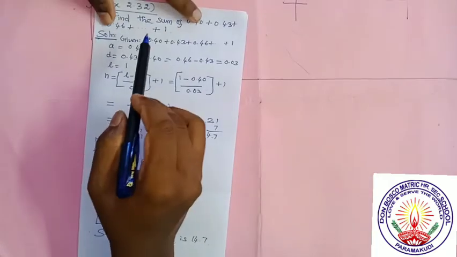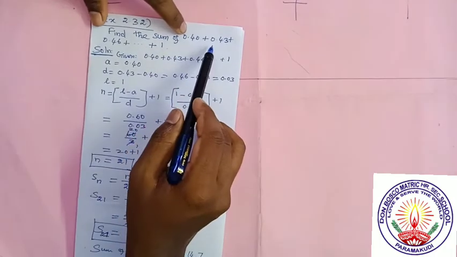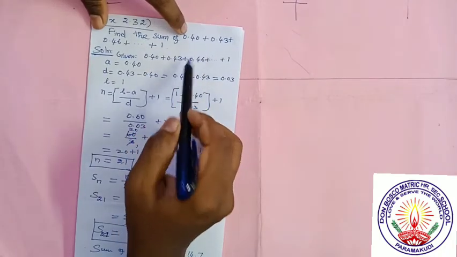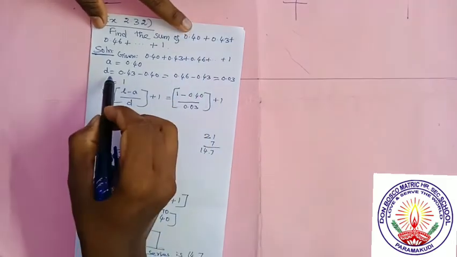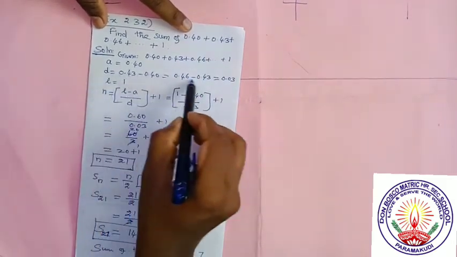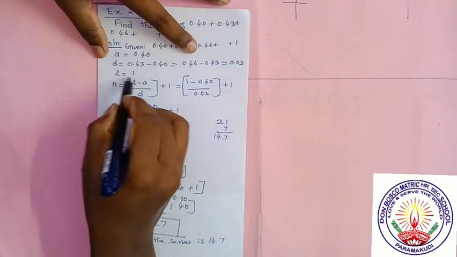Listen carefully. Series is given, first term is given, last term is given. We have to find the sum now. First we have to find what the series is, arithmetic or not. To find arithmetic, we have to find the common difference. Since the differences are equal, it is an arithmetic progression. So the last term is given, now you have to find n.